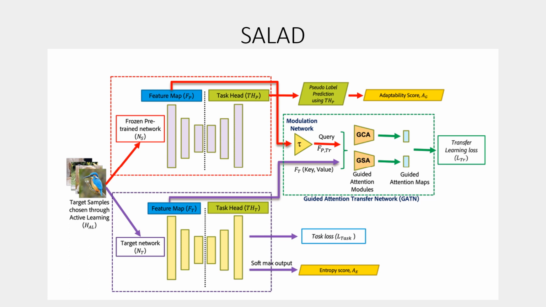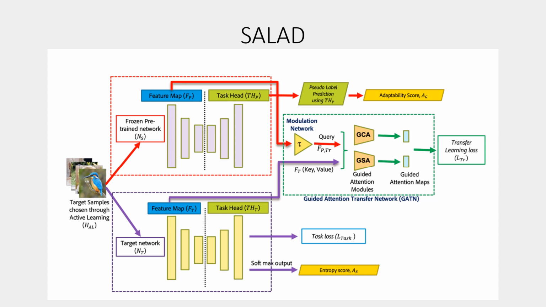SALAD holistically addresses two key challenges of the problem statement via two complementary components: the Guided Attention Transfer Network, or GATN, for knowledge transfer from the pre-trained network to the target domain, and an active learning algorithm, HAL, for mining samples from the target domain for annotation.